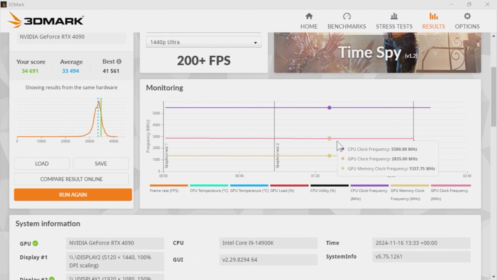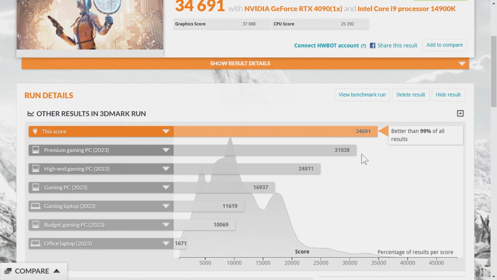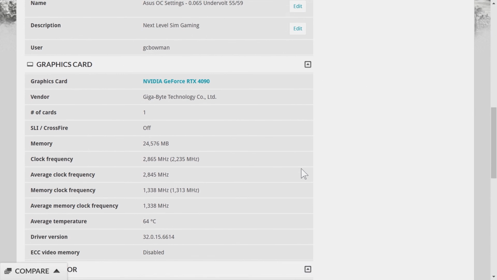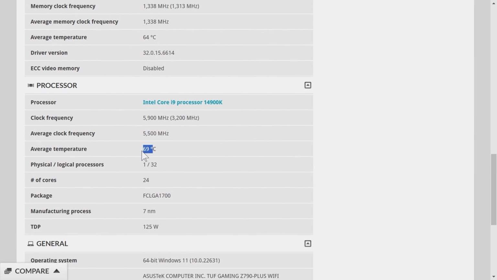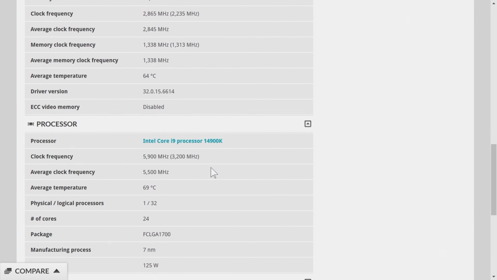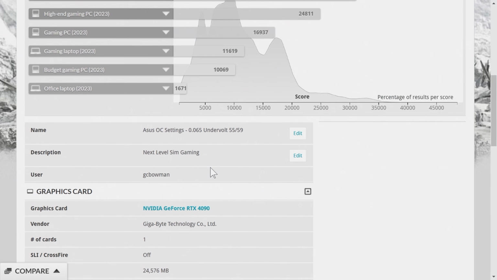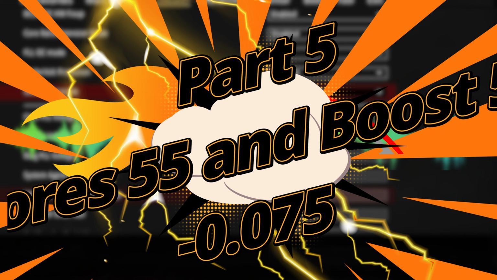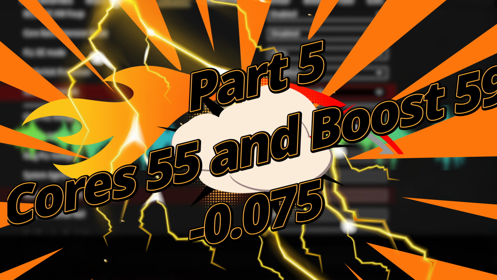And in terms of real-time monitoring, as you can see, the curve is flat. The CPU isn't boosting due to the fact it's essentially just not able to pull enough power to do so. So you can see the clock frequencies there at 5900 megahertz, and you can see that the average temperature through the test was very good, 69 degrees, and you can see the actual GPU temperature just there as well. And you can look at the actual outcome of these tests in the video description. I've actually put the links in there so you can look at them in a bit more detail.